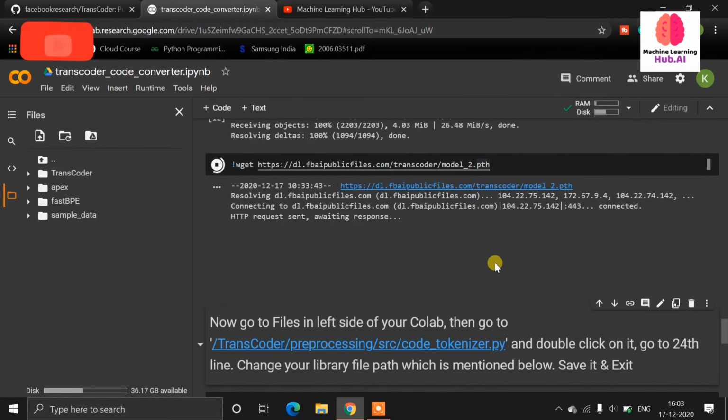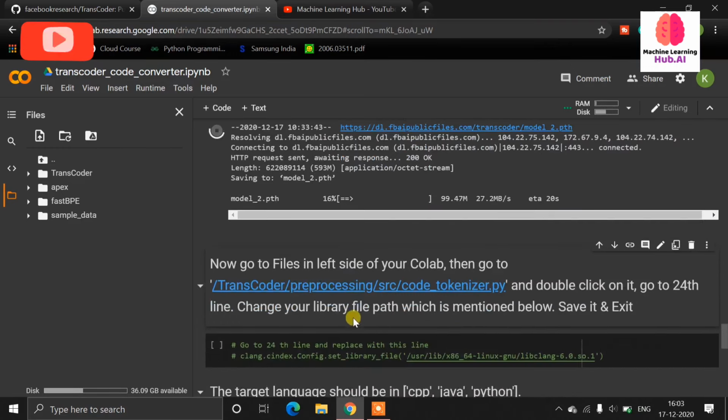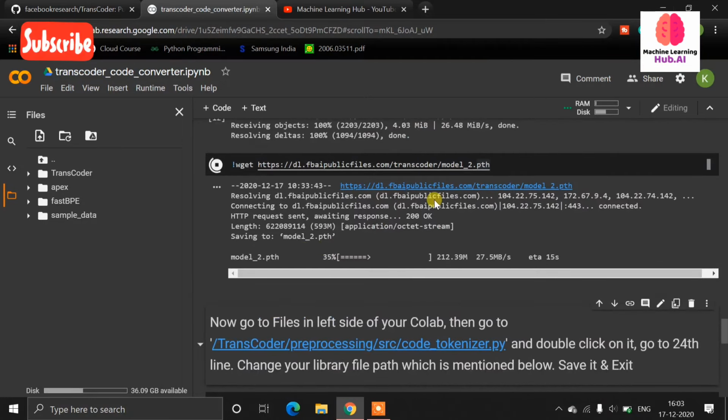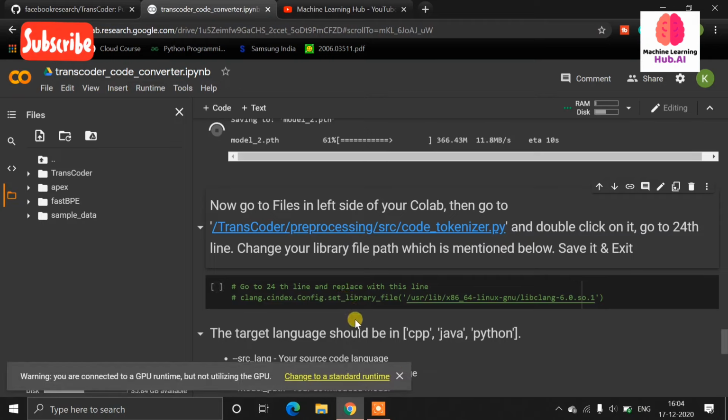It will take some time because the model is big in size. While this is downloading, we need to change something in this code. The changes you have to make, guys, are the most important step, otherwise your code will not work. So now follow my steps.